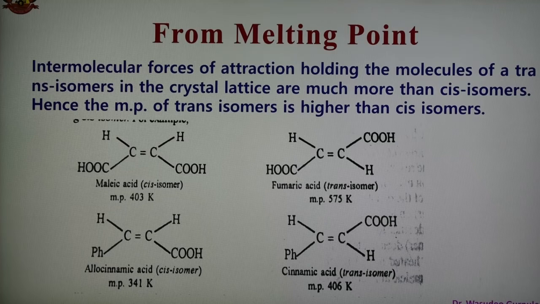So of the two isomers, the one having the higher value is the trans, and the isomer having the lower value is the cis isomer. So on the basis of melting point, we can determine cis and trans isomers in case of geometrical isomerism.